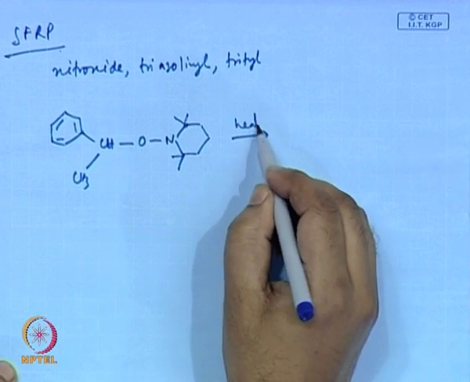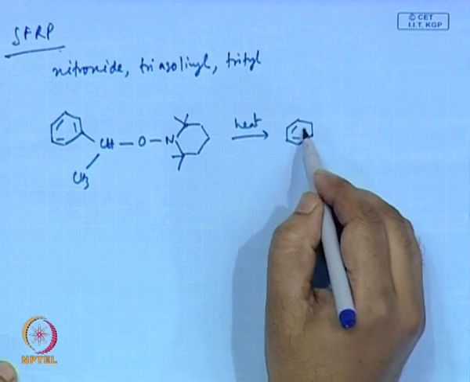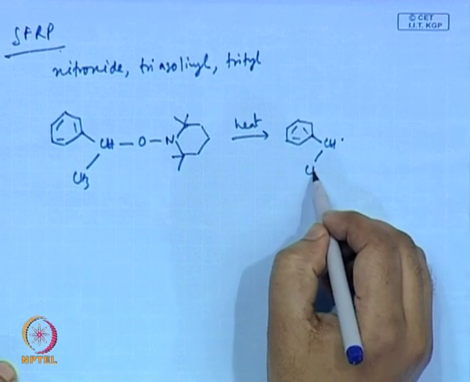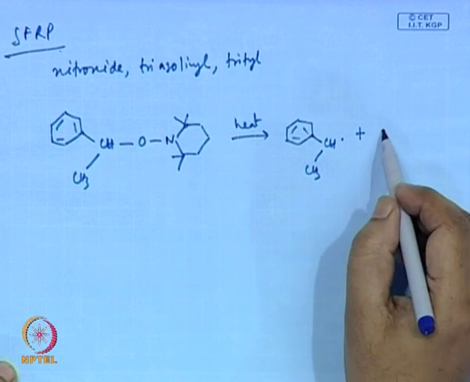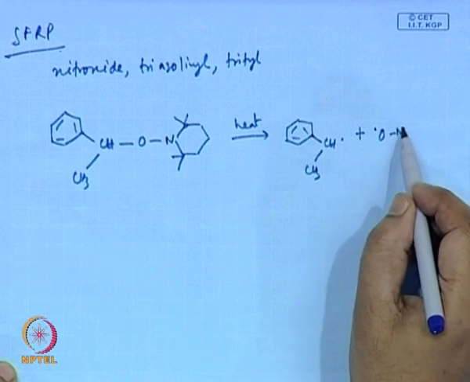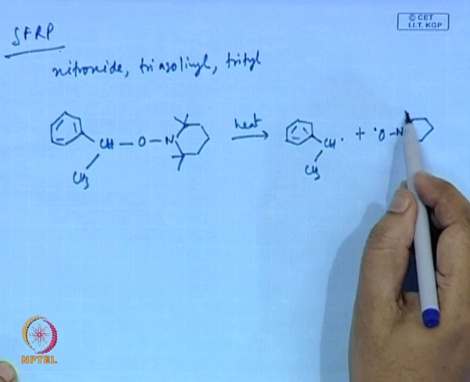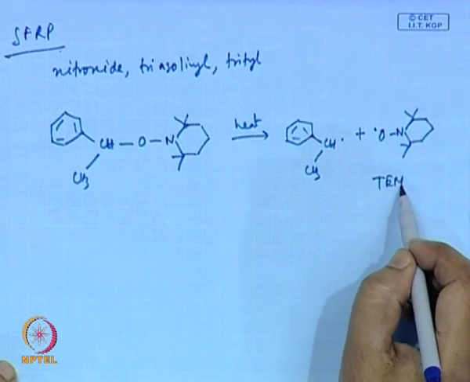For example, I have an initiator like this. When it forms two radicals, now this radical is commonly known as TEMPO.